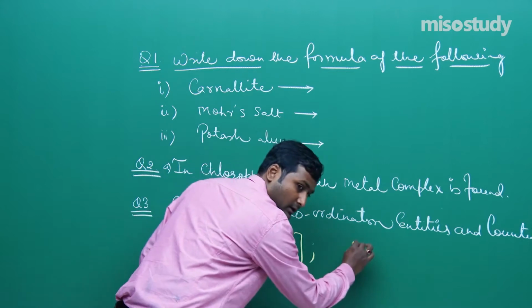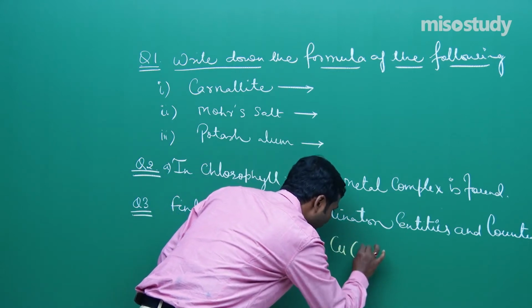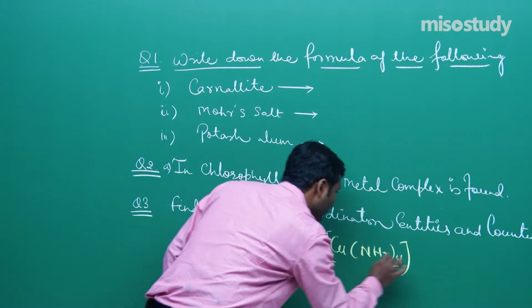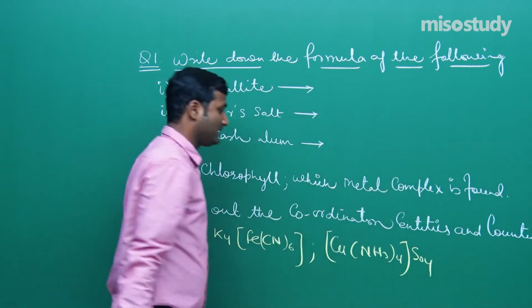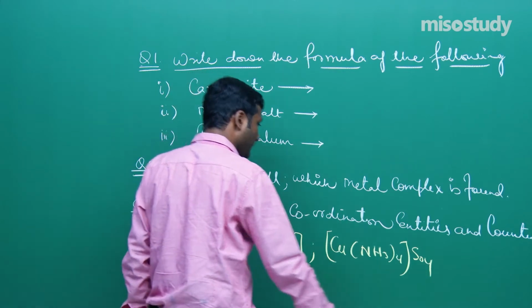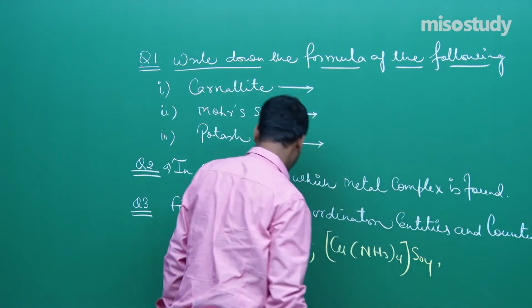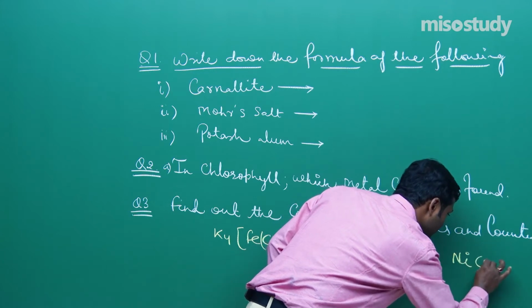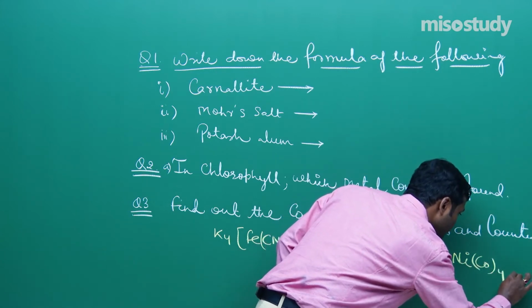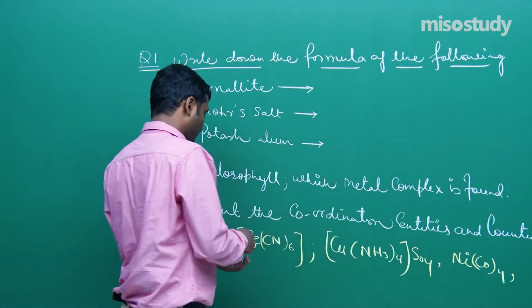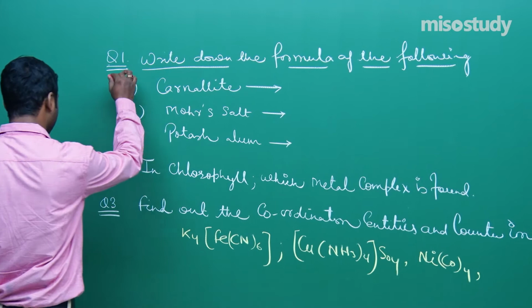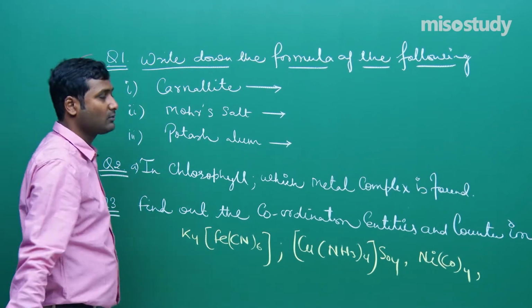Now, [Cu(NH3)4]SO4. Is it clear, friend? Third one is [Ni(CO)4]. Is it clear to you? Now, it's your turn. You have to find out the answer. These are the three questions. Do you have any idea how to solve the question, friend?